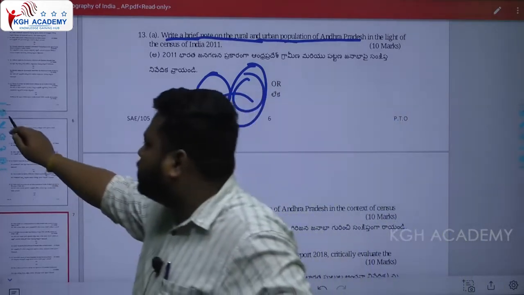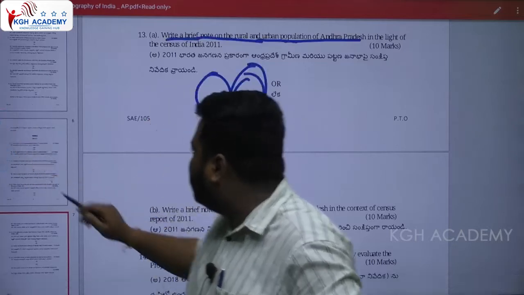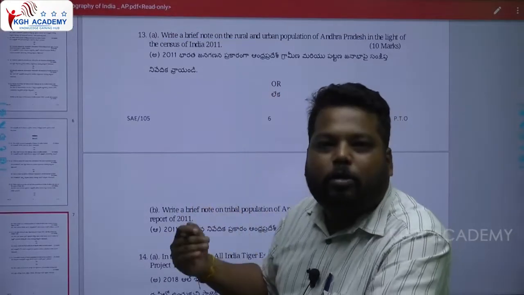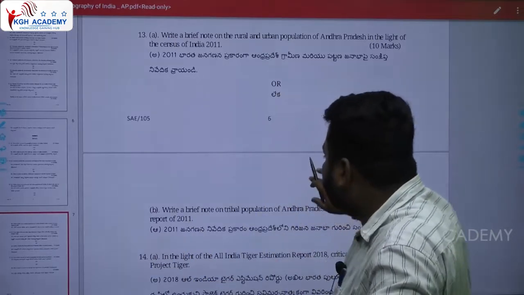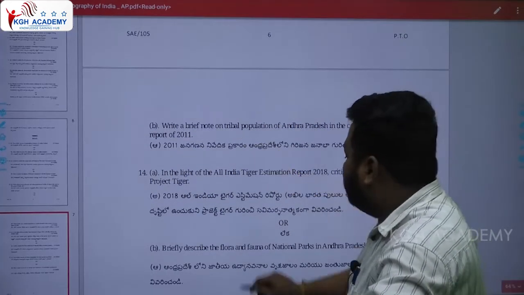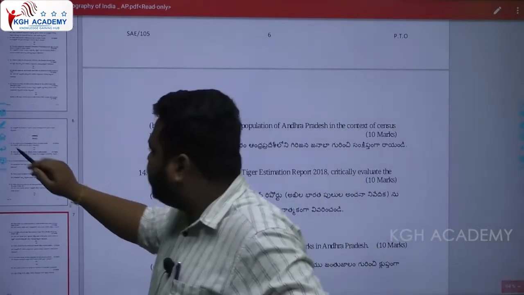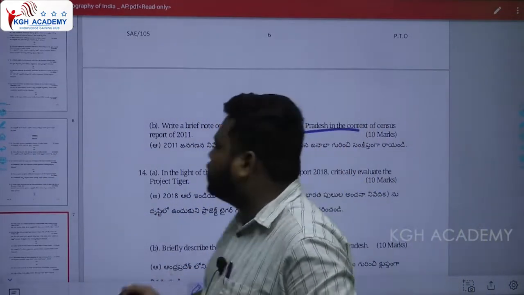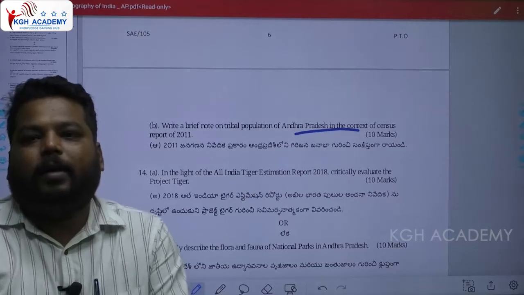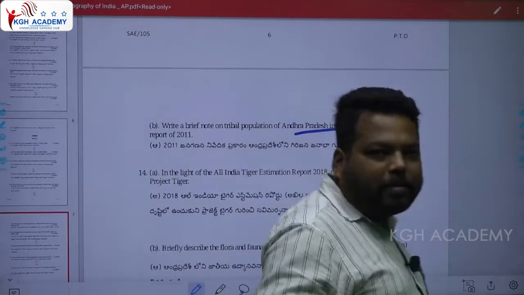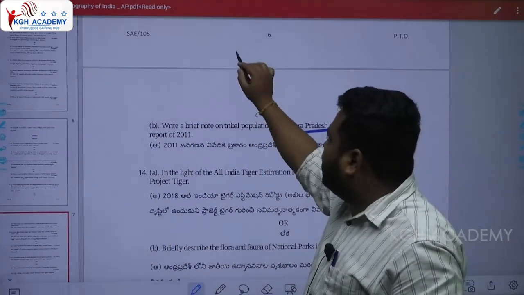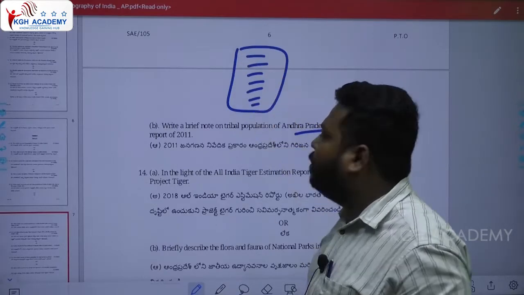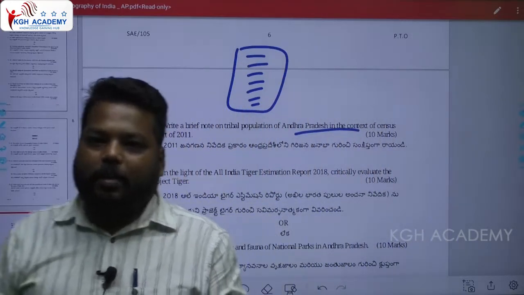If you don't remember these aspects, because you have to remember a large amount of factual information there, you can write on this basis instead: write a brief note on the tribal population of Andhra Pradesh in the context of the census report of 2011. For this also you need some factual information. What are the important tribal populations present in Andhra Pradesh?